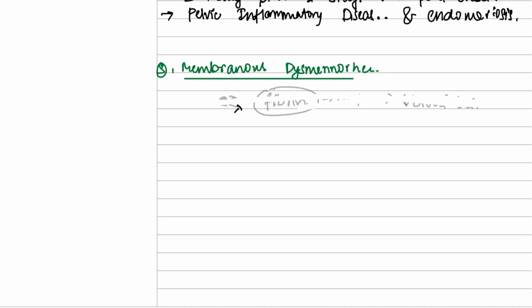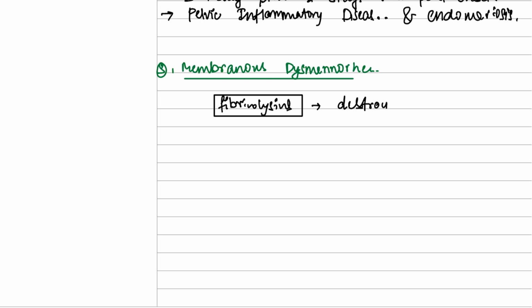So let's discuss that. Our body has fibrinolysins. These fibrinolysins eat or destroy or damage the fibrins in the uterus, so there is no clot formation, right? So the blood is very watery or flowy.